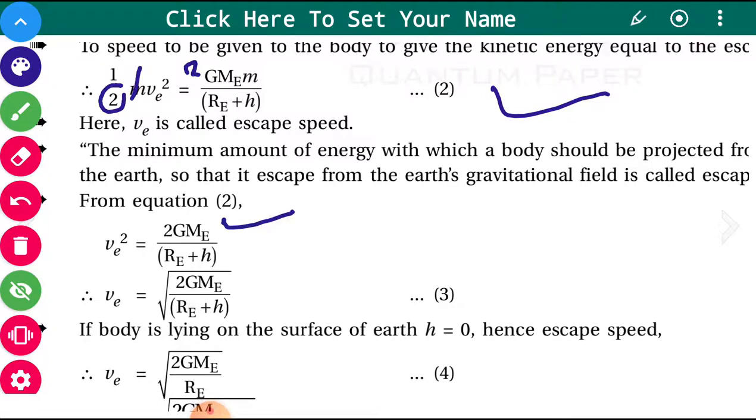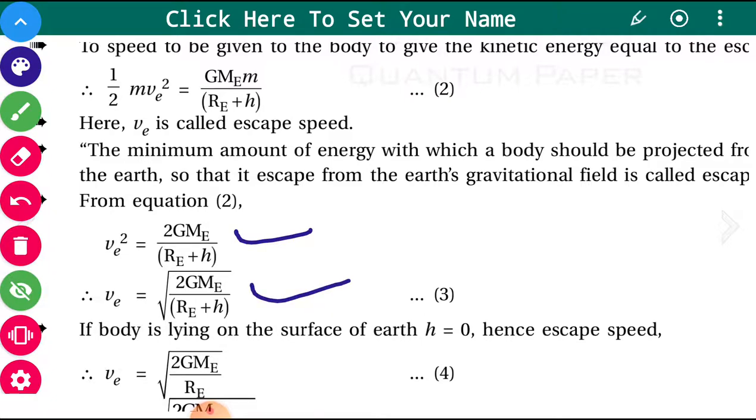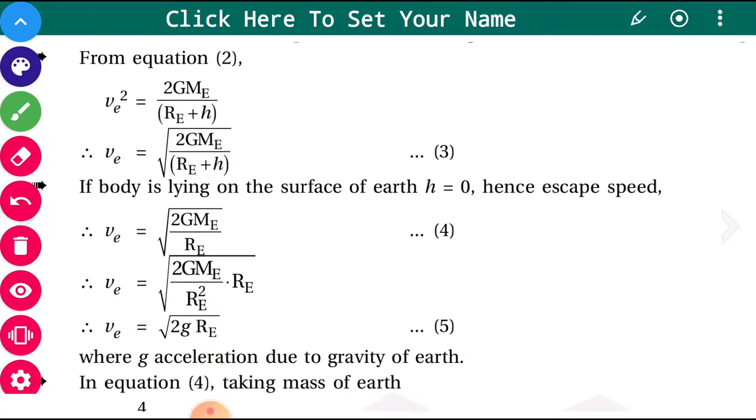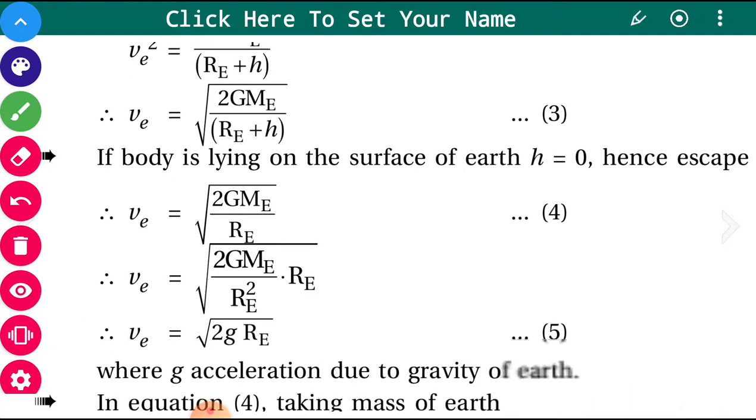This small m will be cancelled out, and Re plus H will be there in the denominator as it is. So VE square will be equal to 2GME upon Re plus H. So VE will be the square root of it. Now if the body is on the surface of the earth, then this height will be equal to 0. So taking h equal to 0 when the object is on the surface of the earth, the escape speed will become under root of 2GME upon Re.